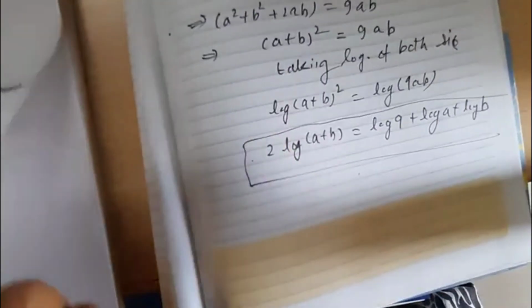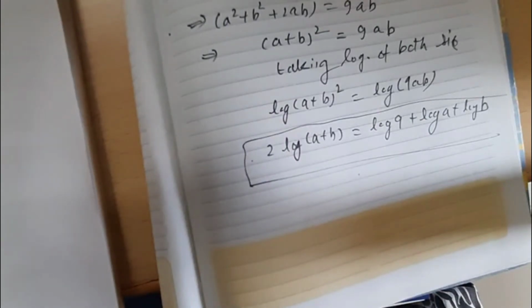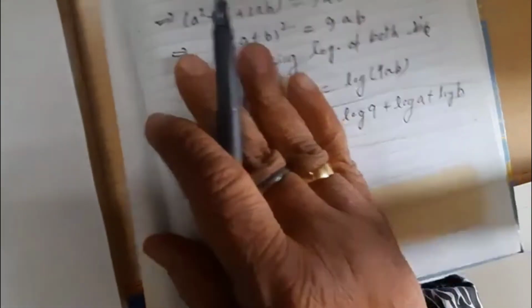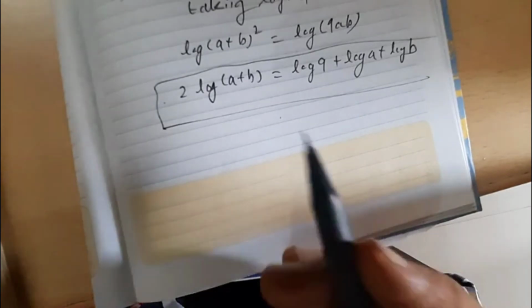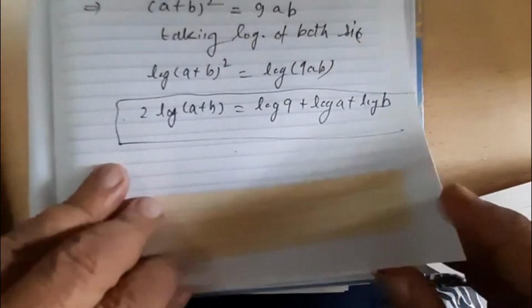In this way, we can do many questions based upon the formulas: log of m times n is equal to log m plus log n, log of m by n is equal to log m minus log n, and log of m to the power n is equal to n log m.